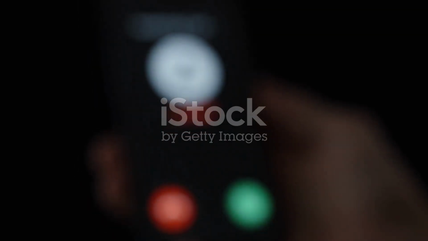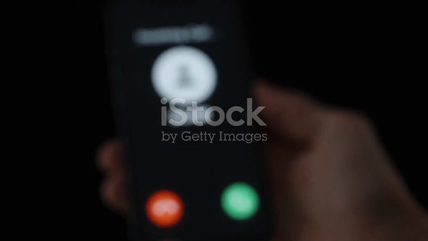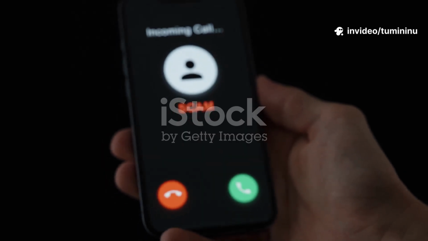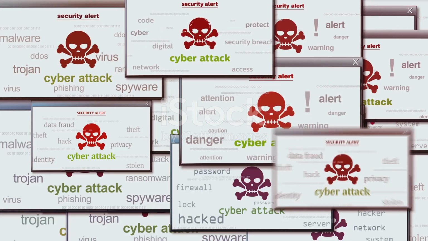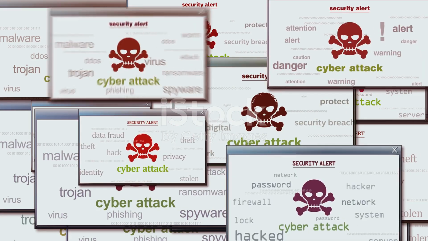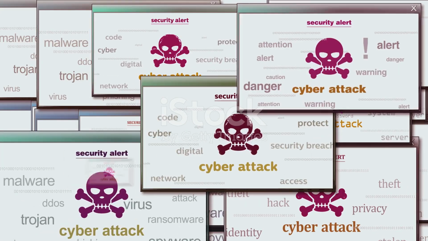Vishing, also known as voice phishing, is a type of attack where attackers use phone calls to trick victims into revealing sensitive information. These attacks can be highly convincing, making it essential to be cautious. Vishing attacks often use social engineering tactics to trick victims into revealing sensitive information.